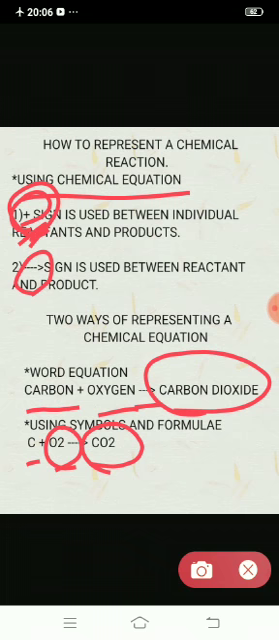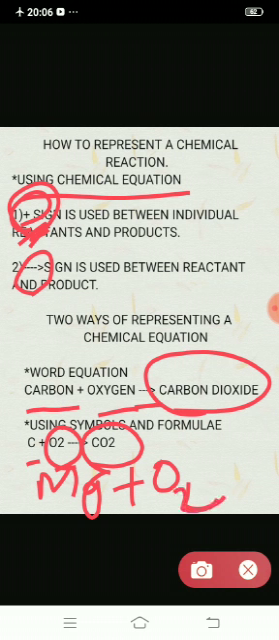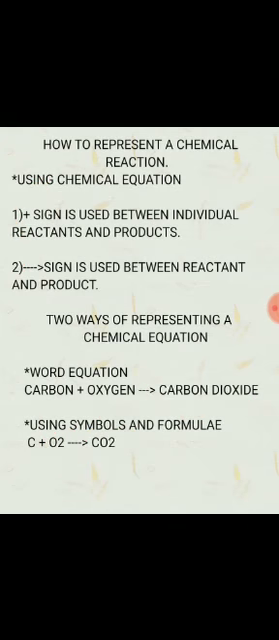Similarly, we can take some more examples, like magnesium. When it reacts with oxygen, what will we get? We will get magnesium oxide, MgO. Many more examples we can take, like hydrogen and chlorine reacting to give hydrochloric acid. All these are methods to write chemical equations.